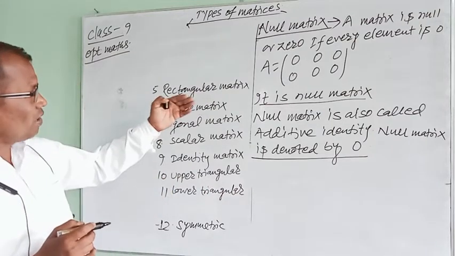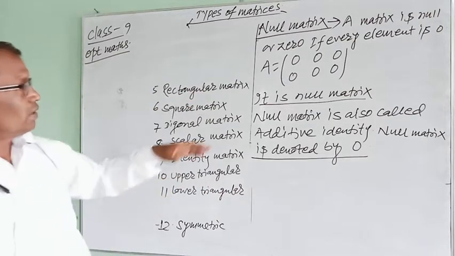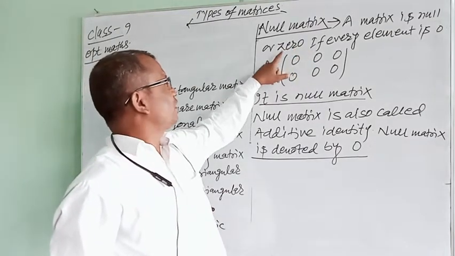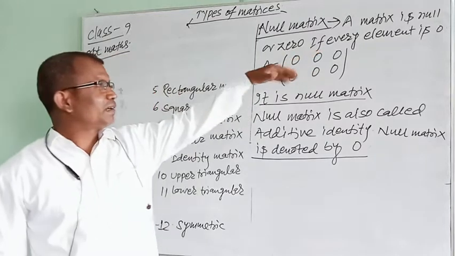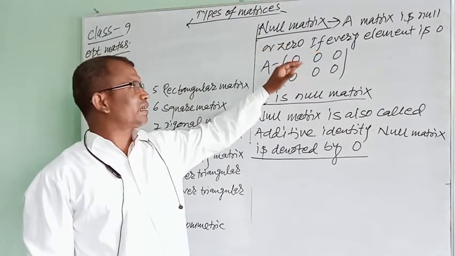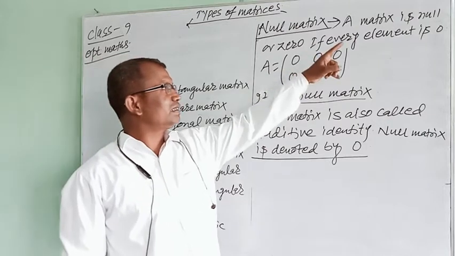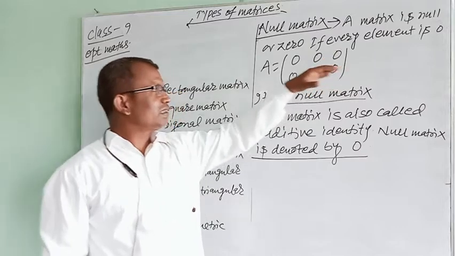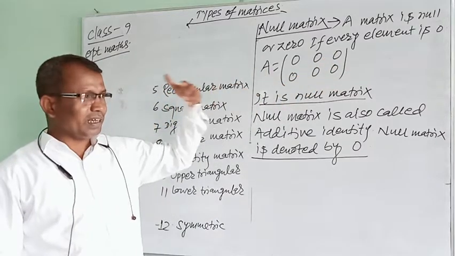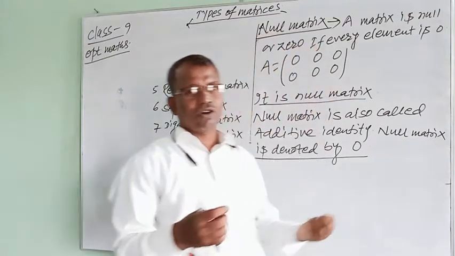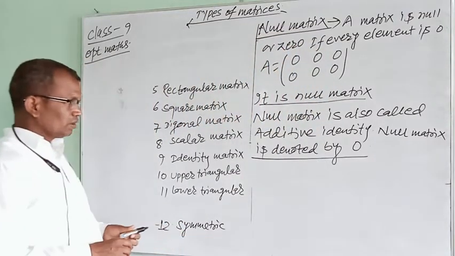Then after null matrix, I think you should not have any problem understanding it, because if you throw your glance over the definition, very simply you can understand null matrix. The definition says a matrix is null or zero if every element is zero. If every element of a matrix is zero, the matrix is defined as a null matrix or zero matrix.